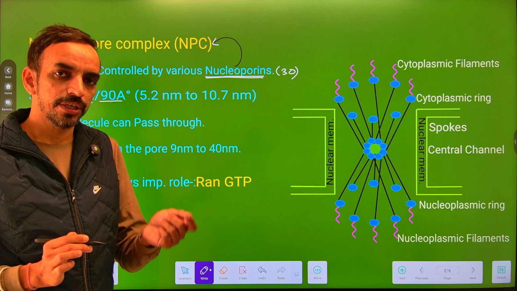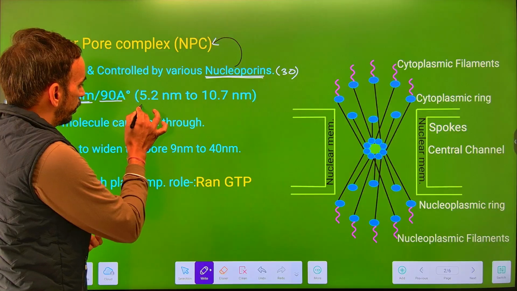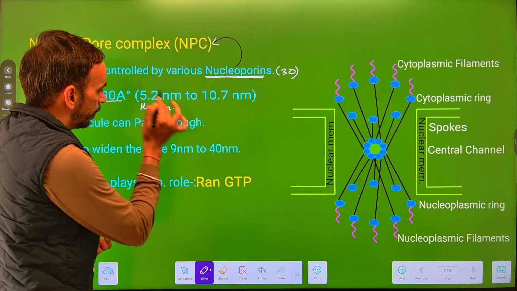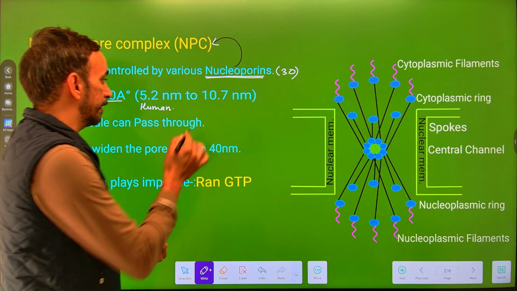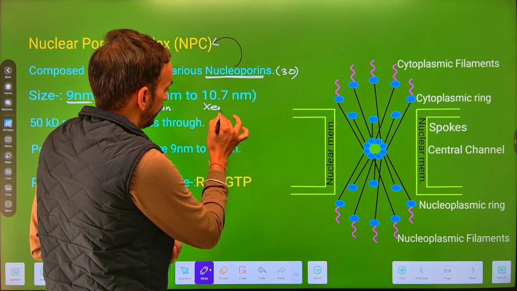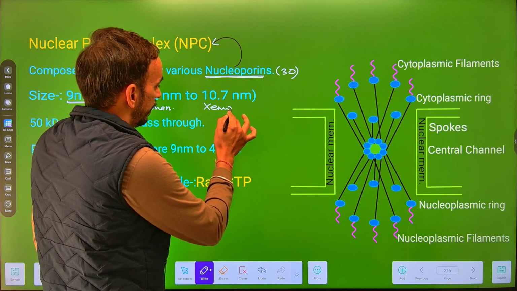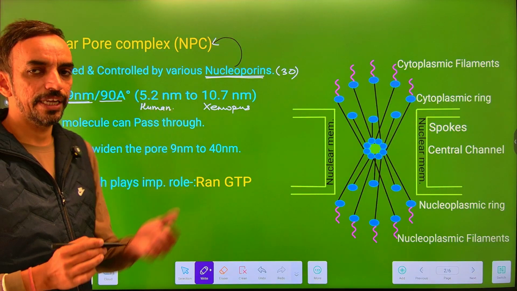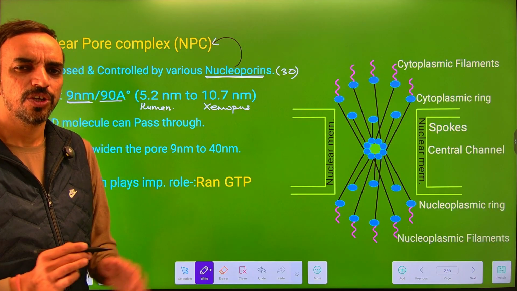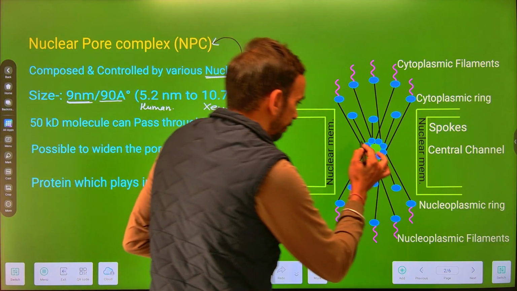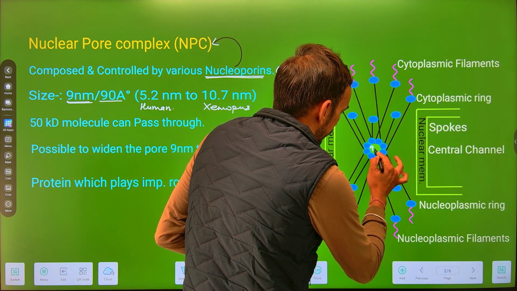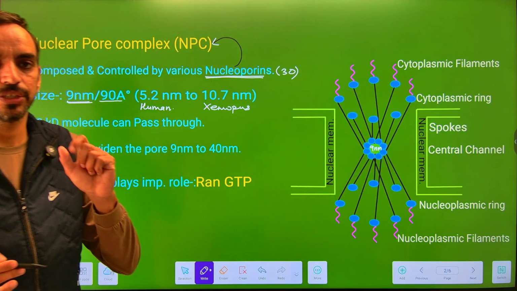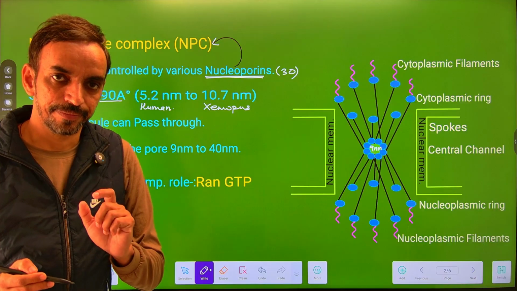But if we talk about humans, the size of nuclear pore is only 5.2 nanometer, that can be 10.7 in case of the xenopus. xenopus के अंदर आपको ये साइज 10.7 देखने को मिल सकती है. तो एवरेज साइज अपन मान के चलते हैं, that is 9 nm. सपोज कीजिए this is representing the nuclear pore, and the size of this nuclear pore is only 9 nm.